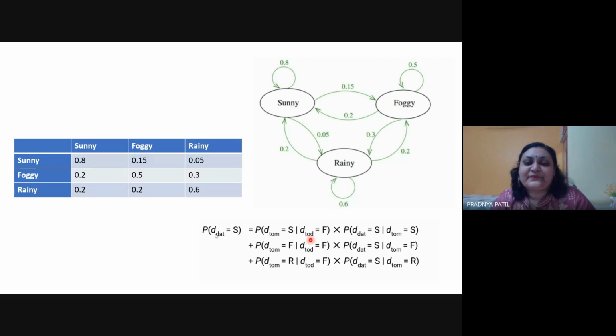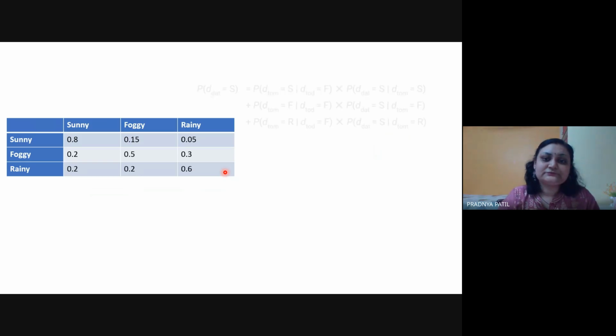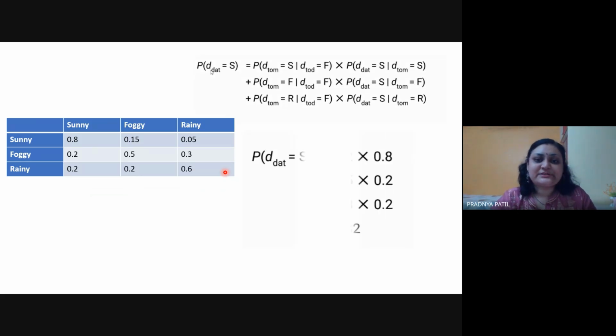See why we have used this: because we were not given what the condition would be tomorrow. Tomorrow is an unknown state, so we had to consider all of the possible states. Now that you have developed this expression, you just need to keep putting in the values according to your state transition diagram and solve the numerical. So this was the expression.